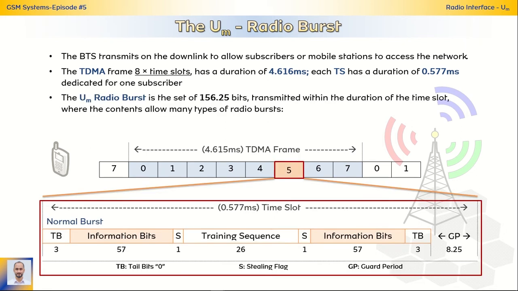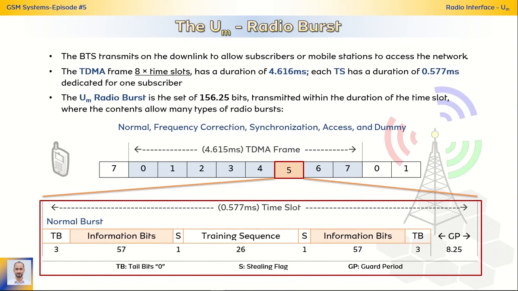The burst is the set of 156.25 bits, where the different contents of these bits allow us to define multiple types of bursts, like normal, frequency correction, synchronization, access, and dummy.